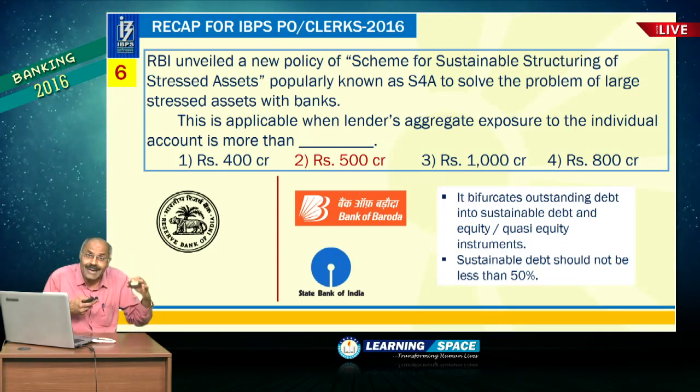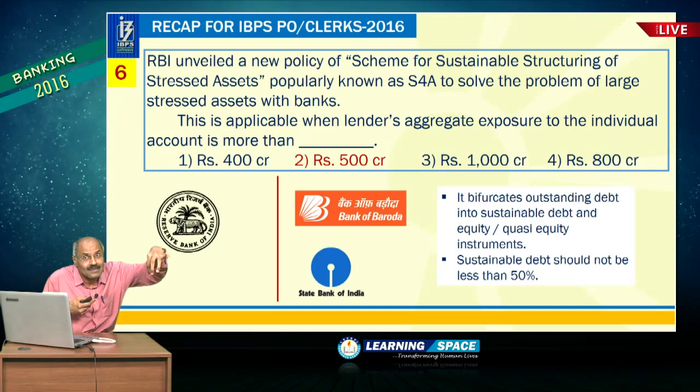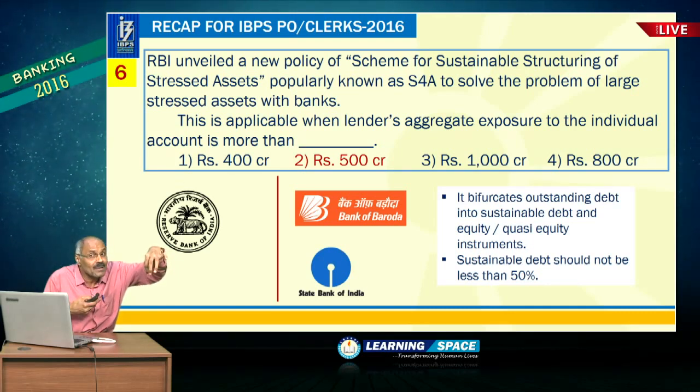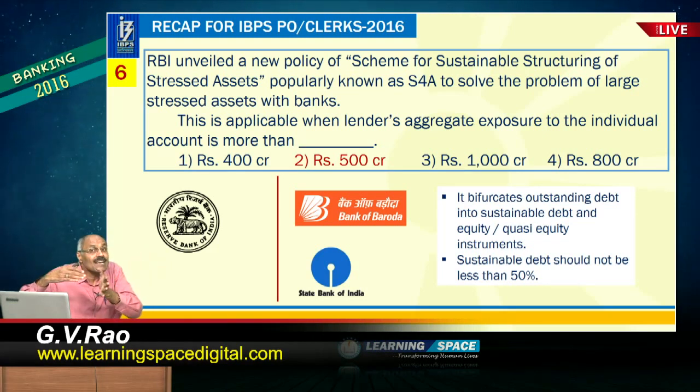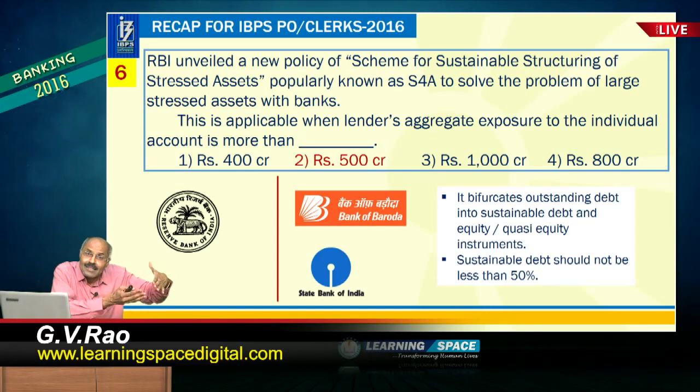So, this is to look at NPAs, how to come out of the NPA. Here part of the debt is converted into equity or quasi equity, and the remaining part will be there as it is as debt.